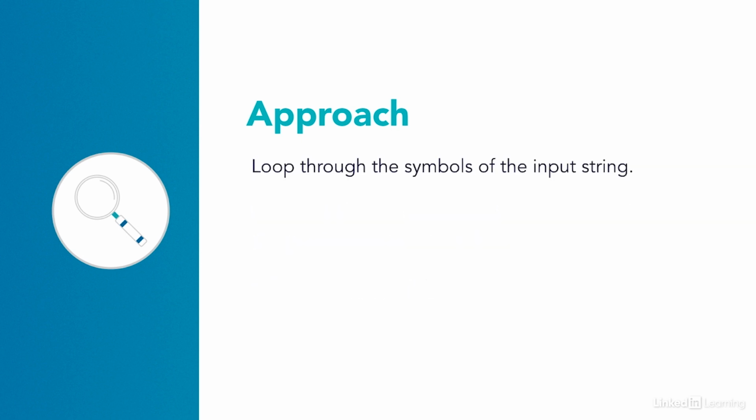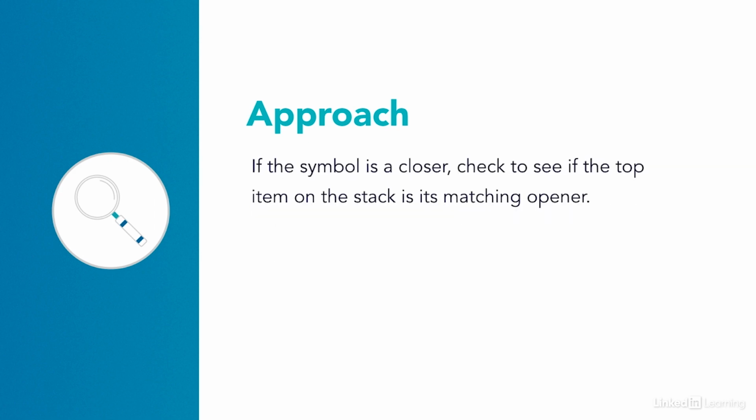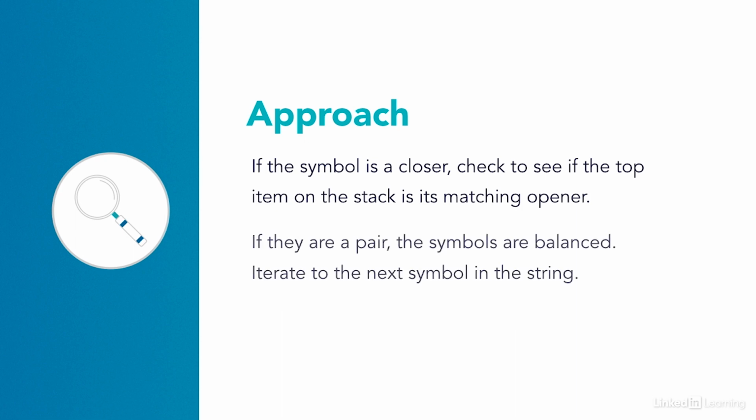I decided to loop through the symbols of the input string. If one of those symbols was an opening symbol, I would push it onto my stack. If the symbol that I got to was a closing symbol, then I would check to see if the top item on the stack was its matching opening symbol. If they were a matched pair, the symbols would be balanced, and so I could move on to the next symbol in the string. If they weren't a pair, I could return false immediately.